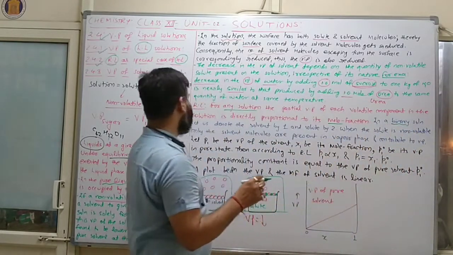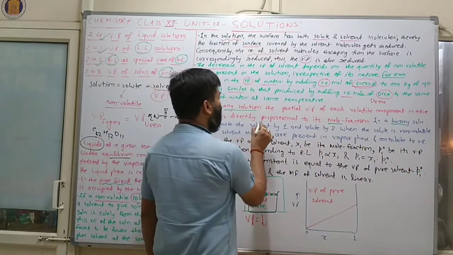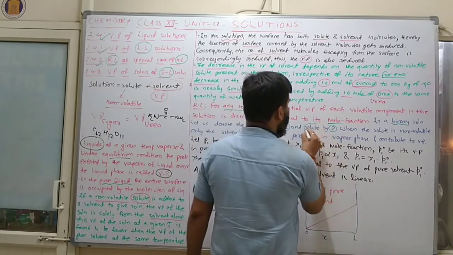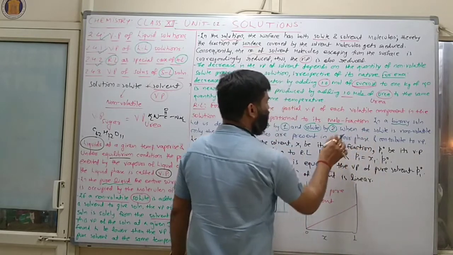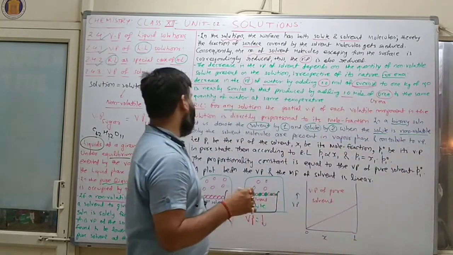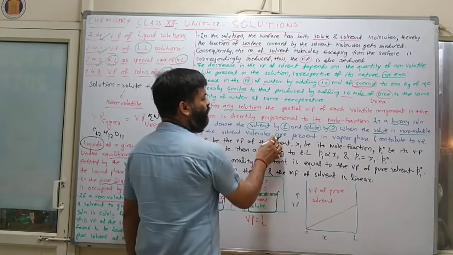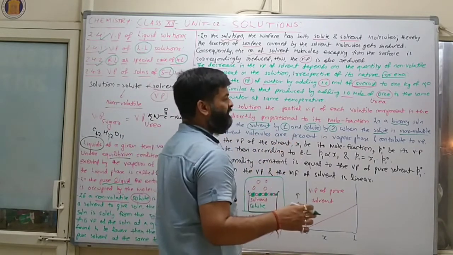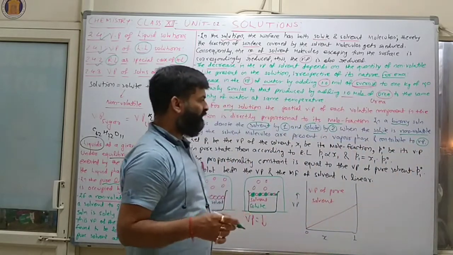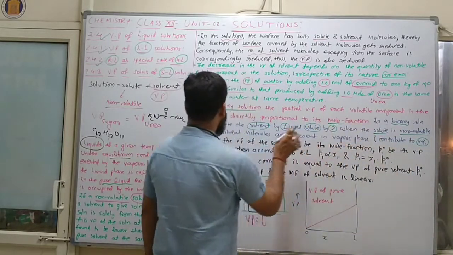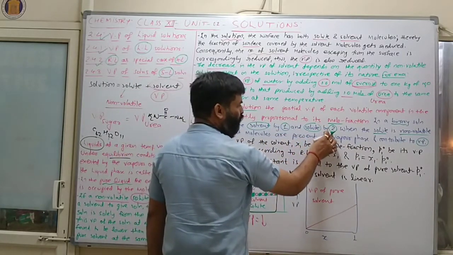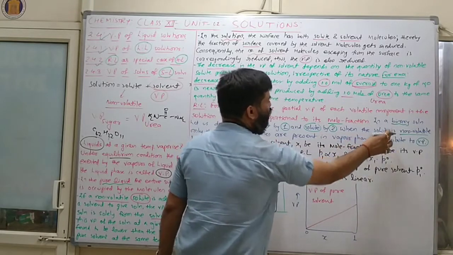In a binary solution, let us denote the solvent by 1 and the solute by 2 when the solute is non-volatile.